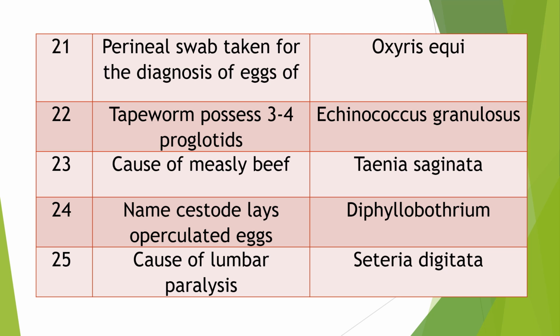Question 24. Name the cestode that lays operculated eggs. It is also a frequently asked question. Answer is Diphyllobothrium. This cestode lays operculated eggs. Some of the trematodes also lay operculated eggs, so this is mistaken in the diagnosis. Frequently asked question.